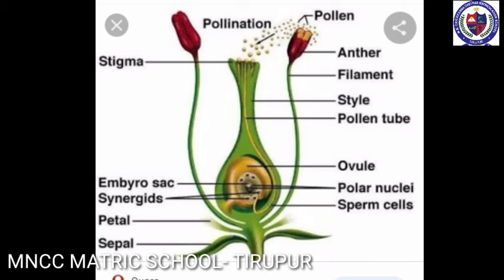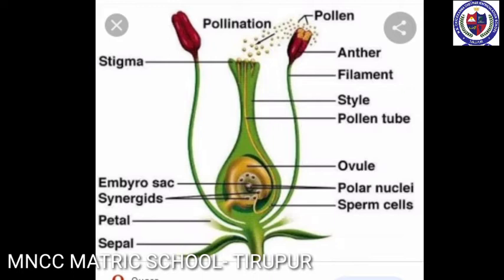Fertilization in plants. Pollen grains reach the right stigma and begin to germinate. The pollen grain forms a small tube-like structure called the pollen tube, which emerges through the germ pore. The content of the pollen grain moves into the tube. The pollen tube grows through the tissues of the stigma and style and finally reaches the ovule through the micropyle.